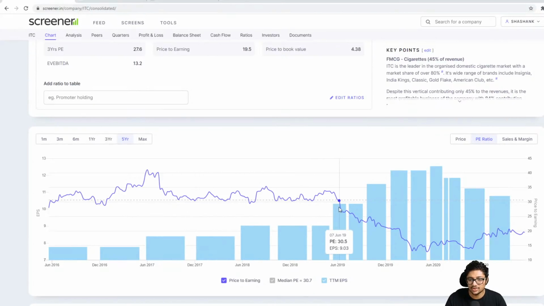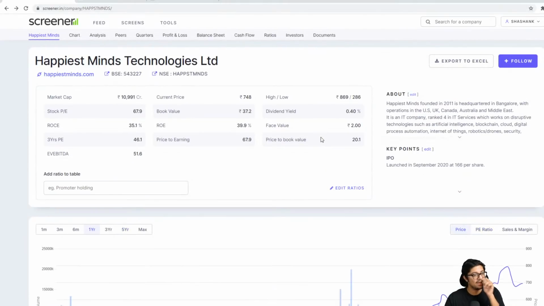But after 2019, it has just gone into the undervalued zone. So currently, if you look at it, ITC is undervalued. But that's how you look at it from a P/E ratio perspective: is something overvalued or is something undervalued?